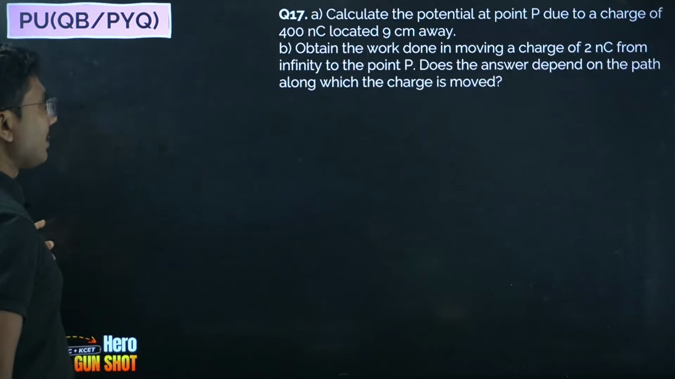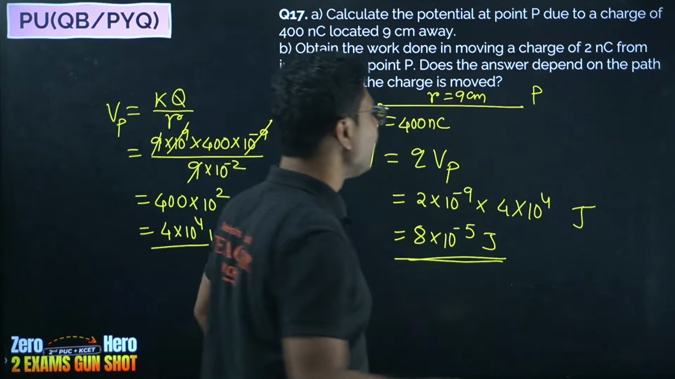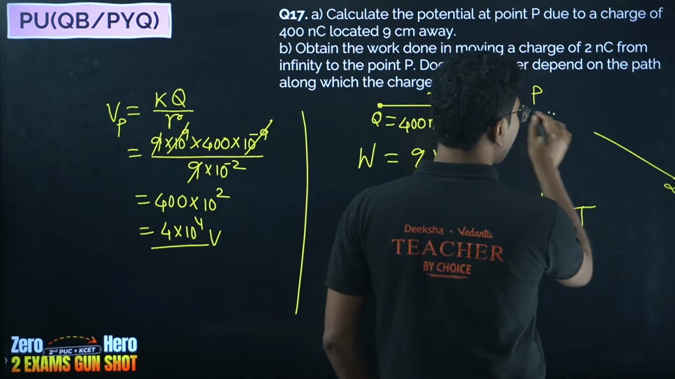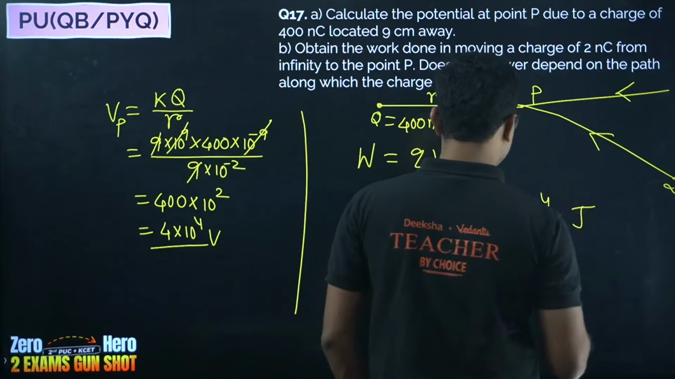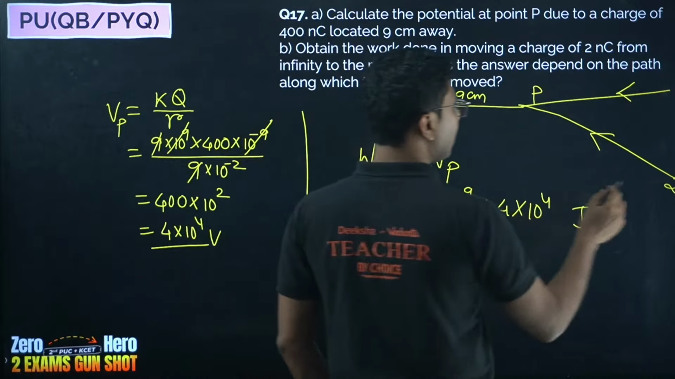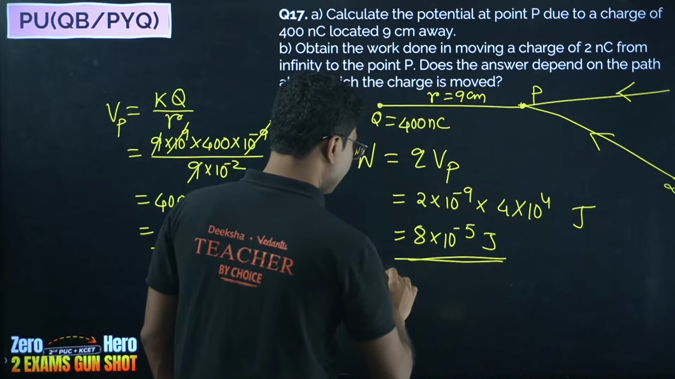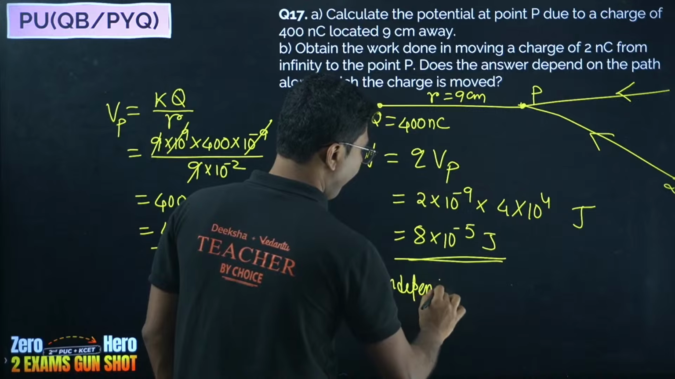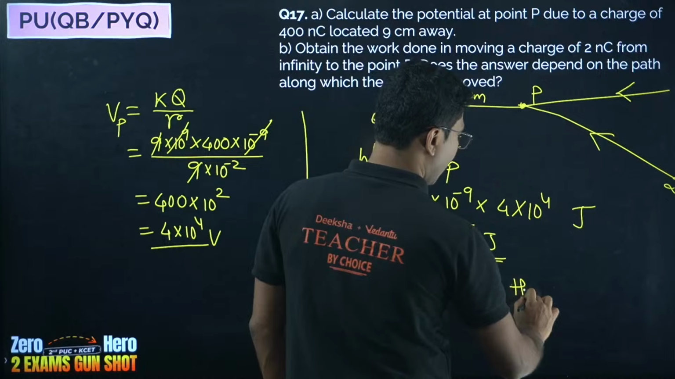Now one more important part is whether it is dependent on the path through which it is moved, because you are moving the charge from infinity, whether by this path or any path. As we know, work done is independent of the path. Work done depends only on the starting point and the ending point. It is not dependent on the path, so it is independent of the path taken.